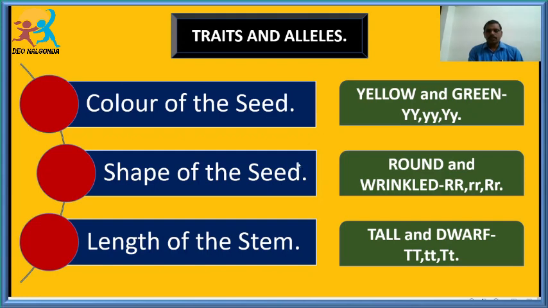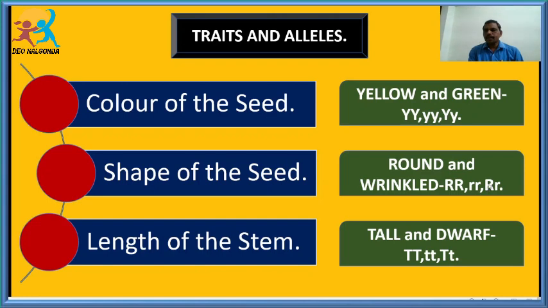One more trait is the shape of the seed, that is round and wrinkled. Round has 2 alleles, capital R, and as they are similar, we call it homozygous round. And small r is homozygous wrinkled.